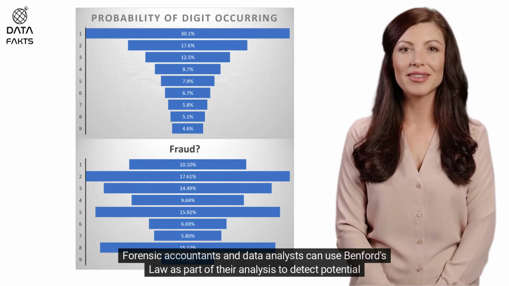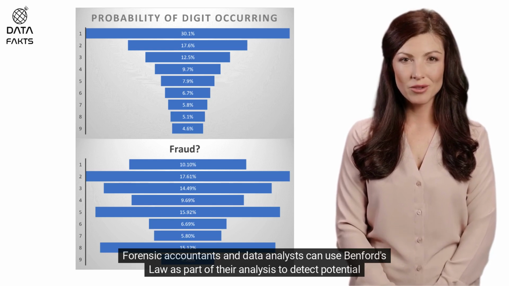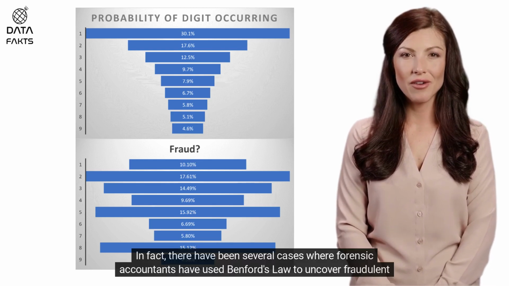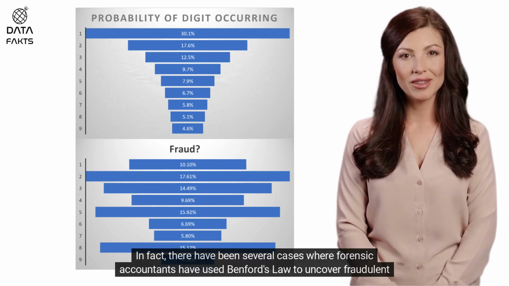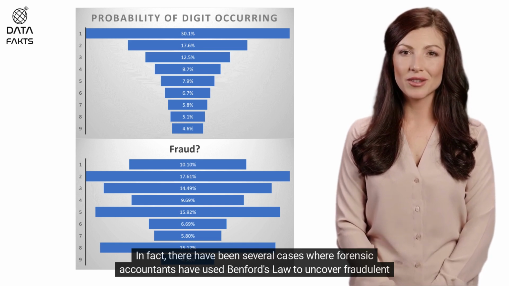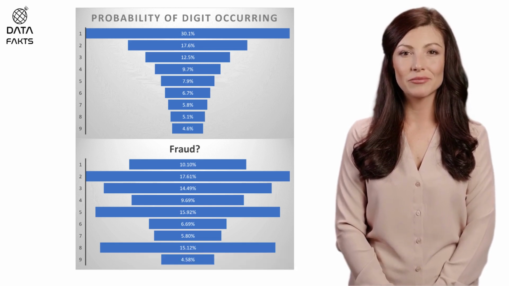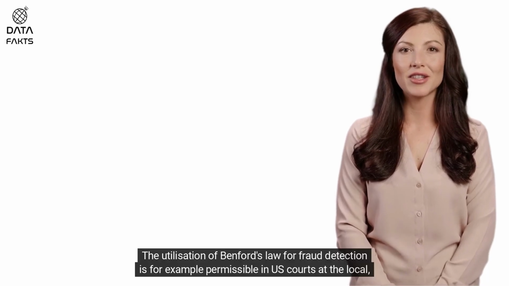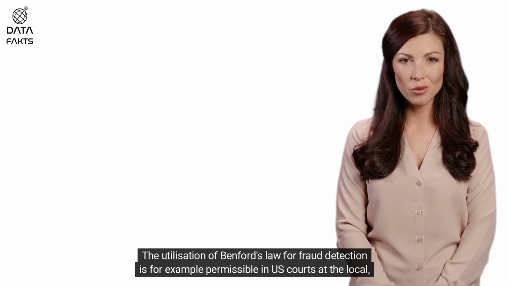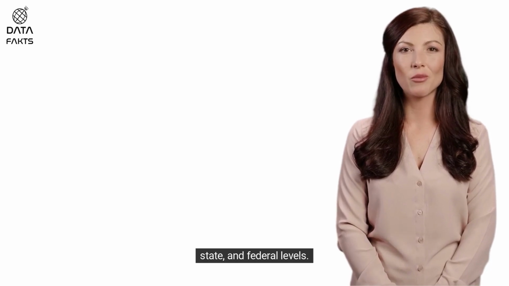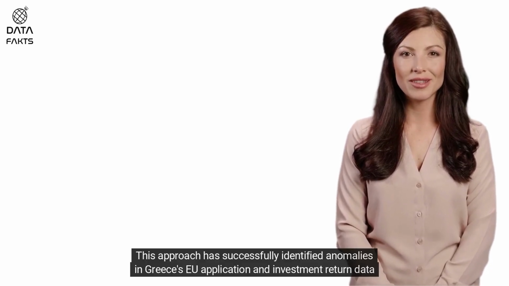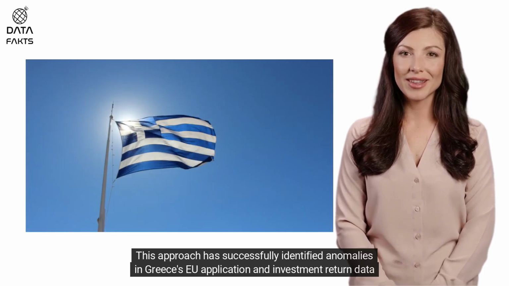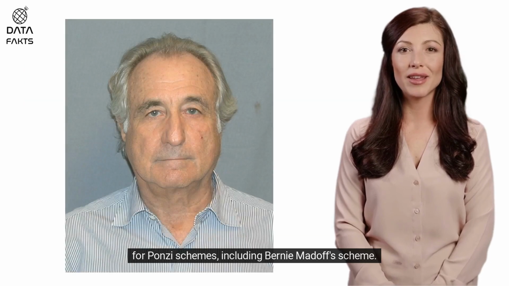Forensic accountants and data analysts can use Benford's law as part of their analysis to detect potential accounting irregularities. In fact, there have been several cases where forensic accountants have used Benford's law to uncover fraudulent accounting practices. The utilization of Benford's law for fraud detection is, for example, permissible in U.S. courts at the local, state, and federal levels. This approach has successfully identified anomalies in Greece's EU application and investment return data for Ponzi schemes, including Bernie Madoff's scheme.